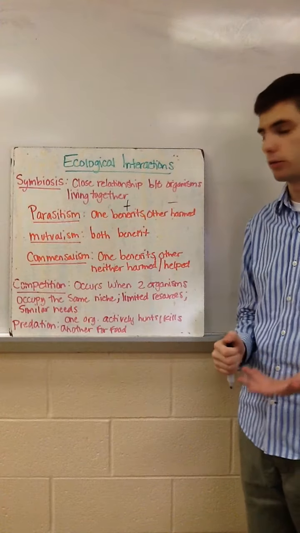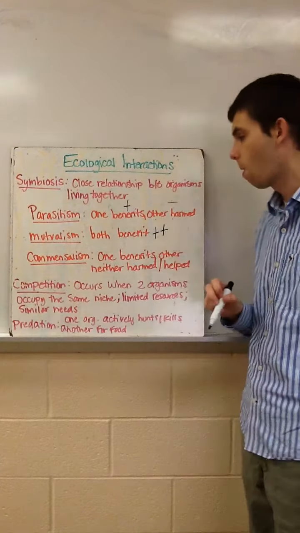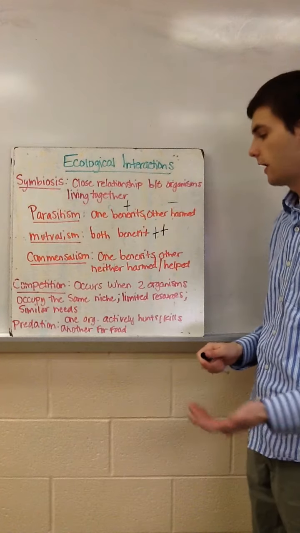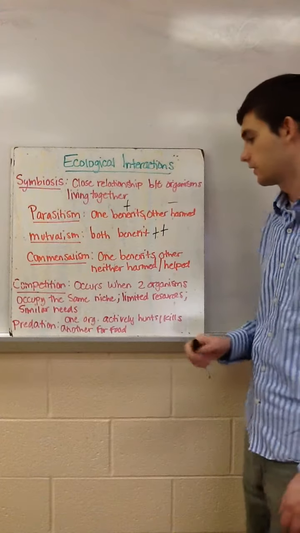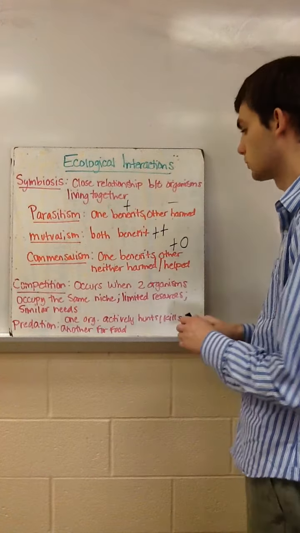Mutualism is when both organisms benefit, so that would be a plus plus. And commensalism is when one organism will benefit and the other is unaffected. So you would use a plus and a 0 to represent neutral.